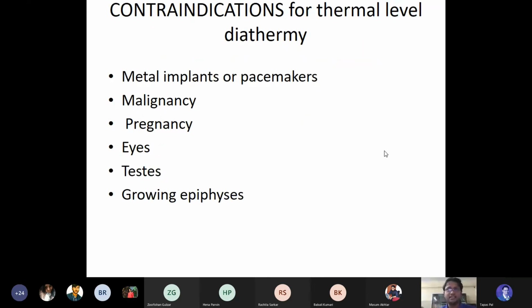Again, a few of the important contraindications for the thermal level of diathermy, meaning thermal dose: metallic implants or pacemakers, of course, very important. Malignancies, that means if someone has malignant tissue around the area. Pregnancy. Near the eyes, you cannot place the electrodes. Testis and the growing epiphysis. So you need to be very cautious, and these are absolute contraindications whenever you use this type of diathermy machine. That's a thermal diathermy machine. That means SWD has contraindications for these particular conditions.